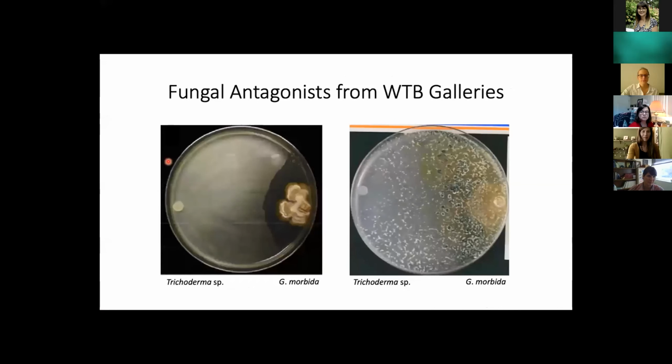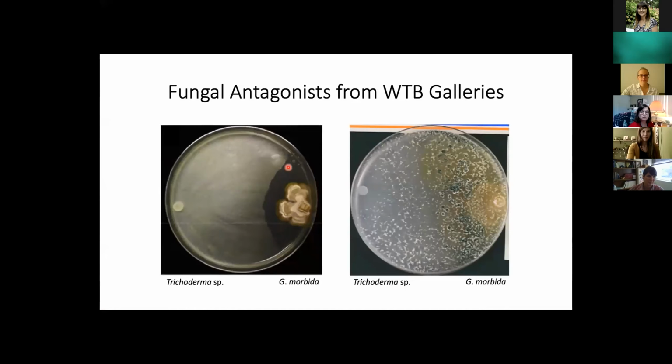And because of this, Romina went on to evaluate the potential for mycoparasitism in 6 of these trichoderma isolates that she recovered. And the way she did this was through dual plate assays. So the way these work is you inoculate 1/2 of a PDA plate or a potato dextrose agar plate with trichoderma and the other half with Geosmithia morbida. And after a few days, if you see a space between the Geosmithia morbida and trichoderma, it's considered to be an